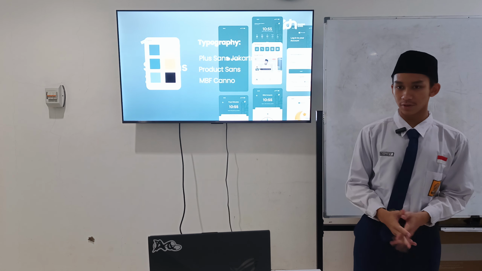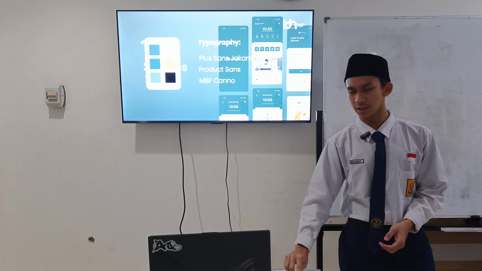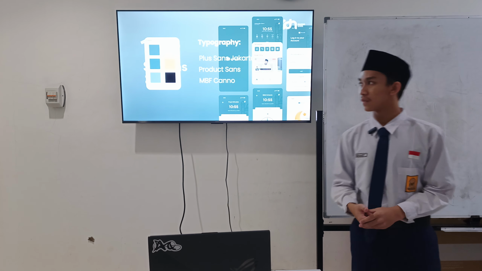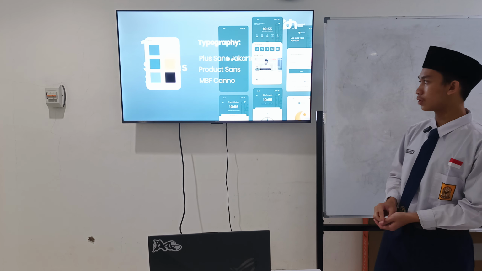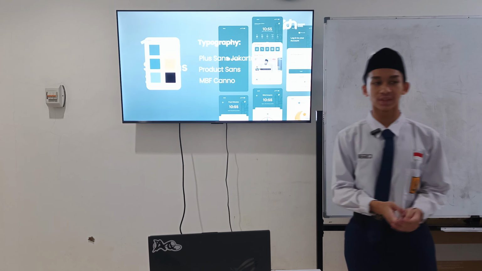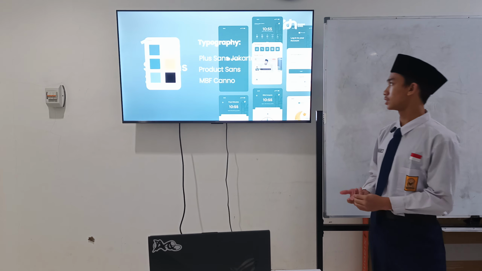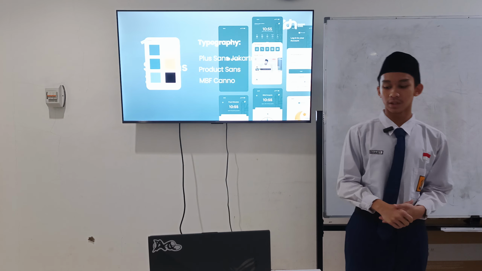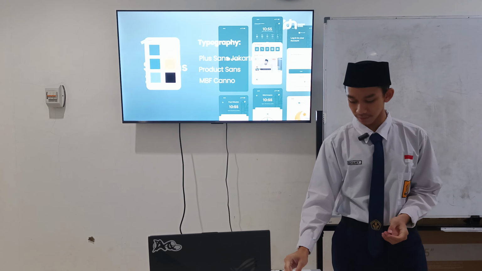Okay, and then for the typography, these are the colors that I use. I forgot to enter the hex of the color, but for the Quran Go logo, I use the font MBF Kano, and for the main font I use Plus Jakarta, and for some of the login screens that I made, I am using the font Product Sans.